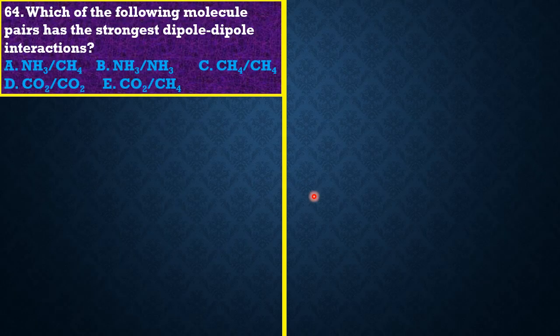The next question simply reads: which of the following molecule pairs has the strongest dipole-dipole attraction? The one that has dipole-dipole attraction is the one that shows the strongest amount of polar bonds.